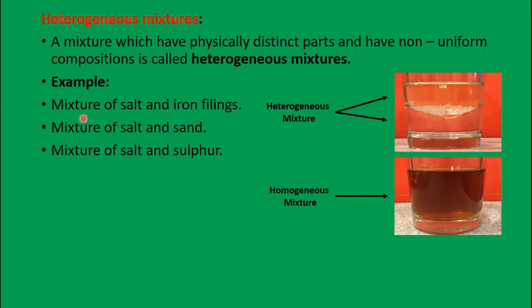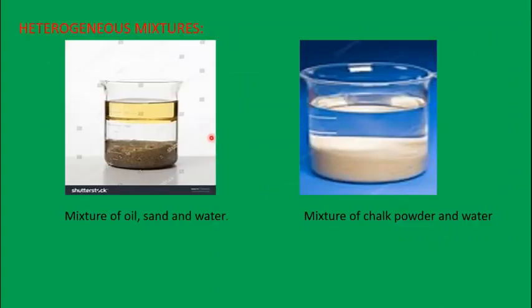Examples of heterogeneous mixtures are a mixture of salt and iron filings, iron particles. Another example is a mixture of salt and sand. And another example is salt and sulfur. Sulfur is a yellow colored element. So these are more examples of heterogeneous mixtures.